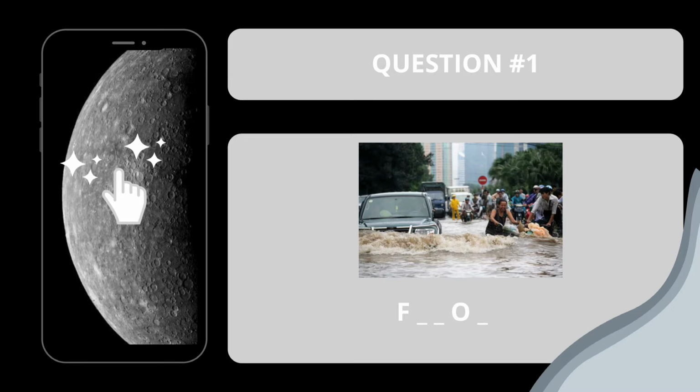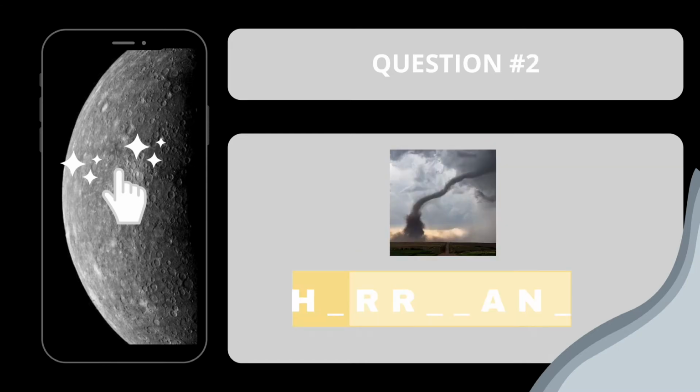The right spelling for the word flood is F-L-O-O-D. Is it correct, teacher? Wow, that's a good guess. Okay, let's see the right answer for the first question. Yes, good job, student. You spelled the word correctly. The answer is flood. Okay, moving on to the next question.